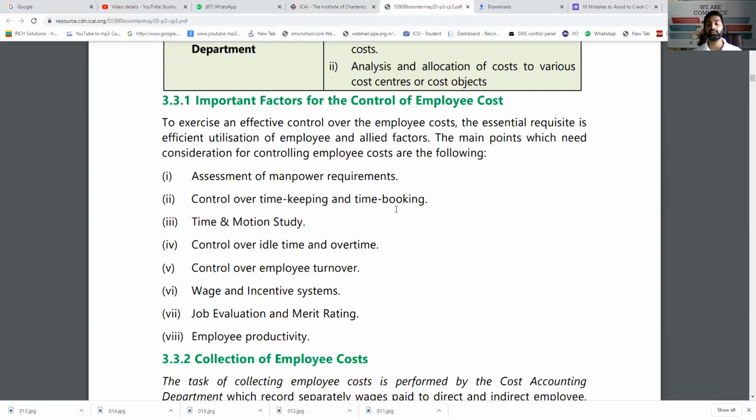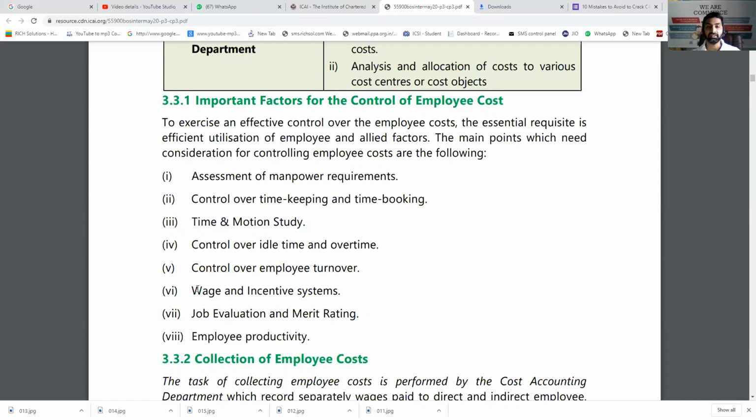And idle time: why the workers are not working, still we are paying. Idle time is the time when the workers are not actually working, but you have to pay the amount. That is idle time. So control over it. Control over employee turnover. It should also not happen that the employees are going out and we are losing our trained employees again and again.